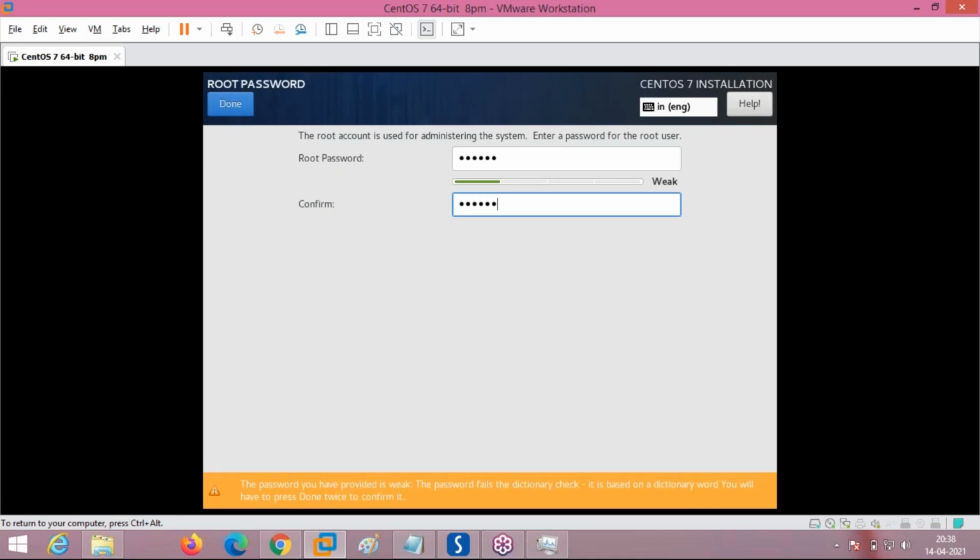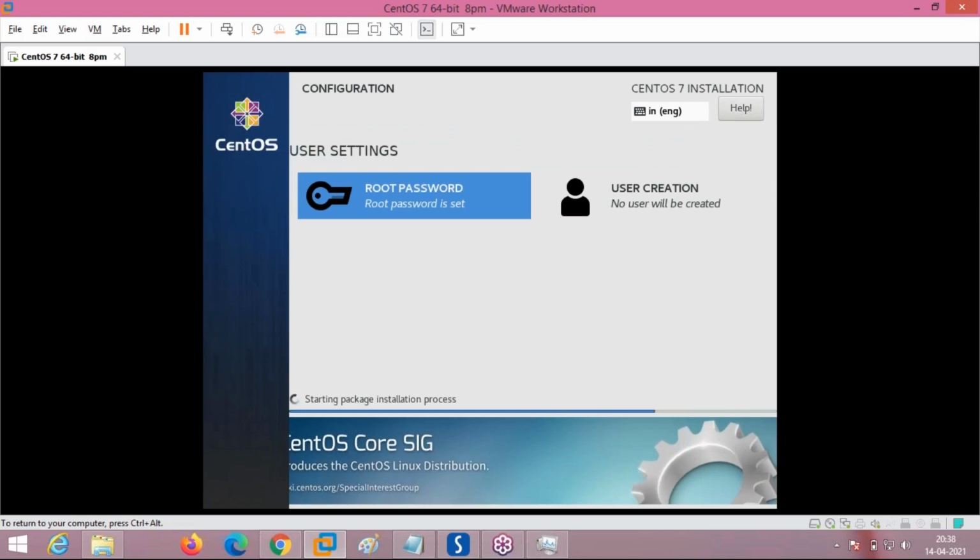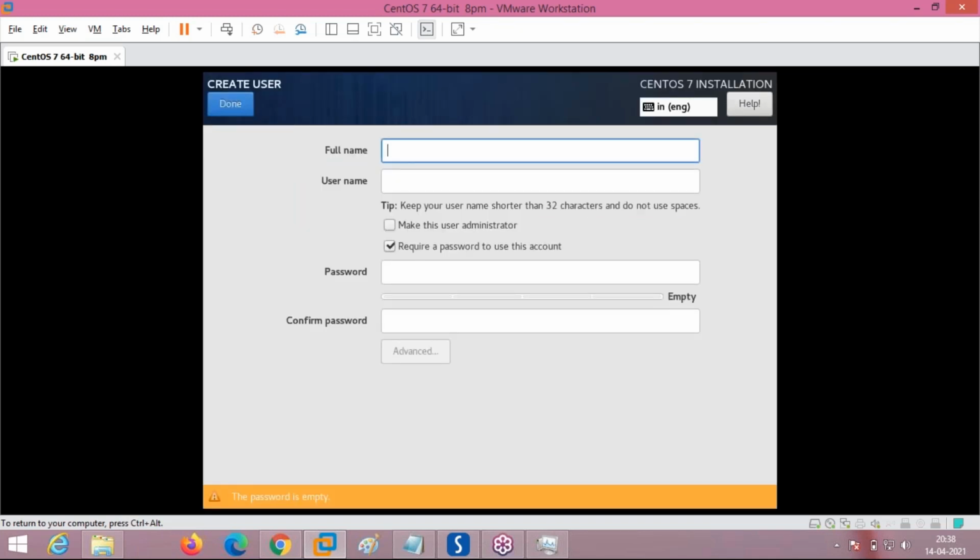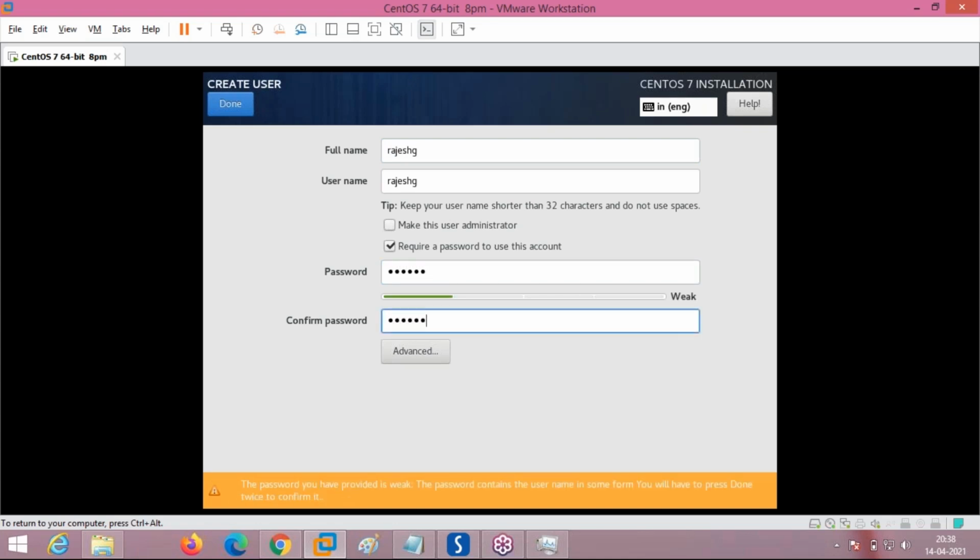Any password of your wish. And it is also asking for user creation. Minimum a single user apart from the admin user. That user also I am giving as Rajesh G. Okay, and the password for that also is Rajesh. And click done.